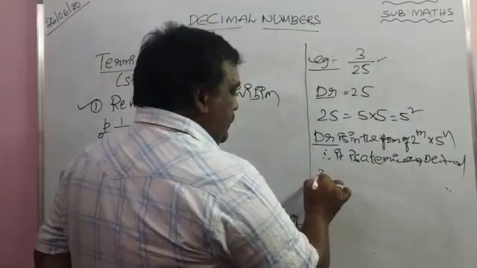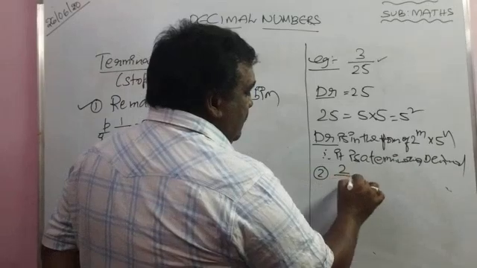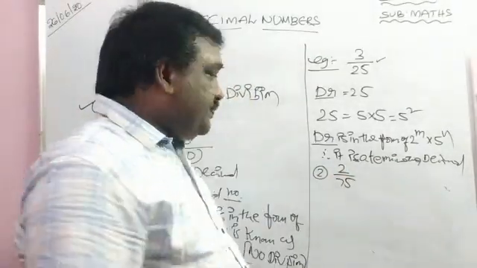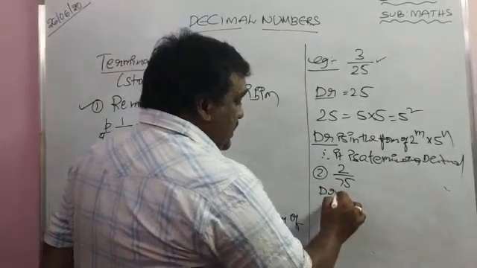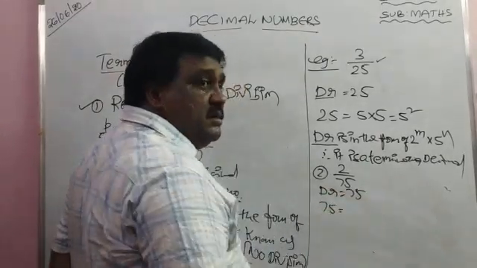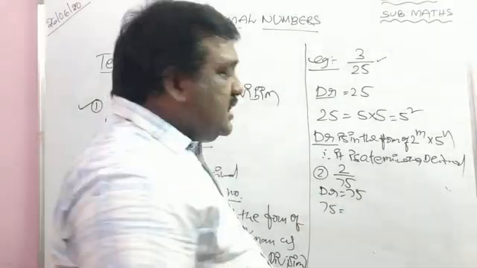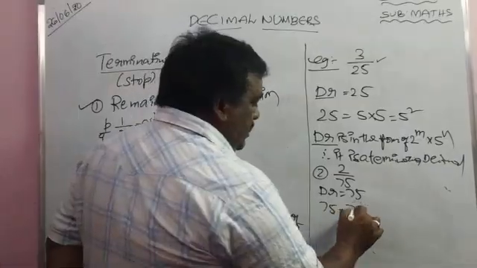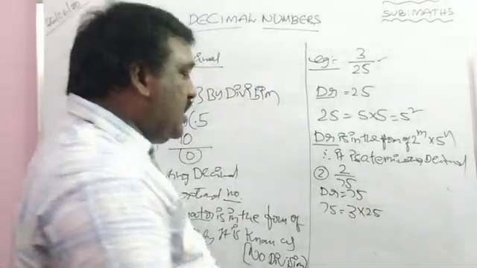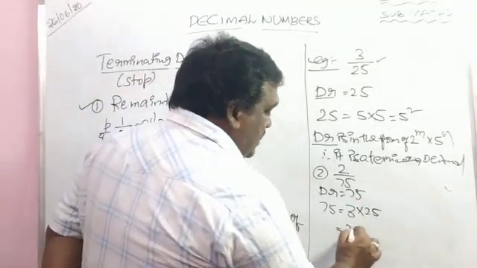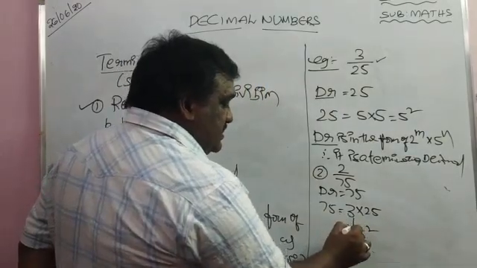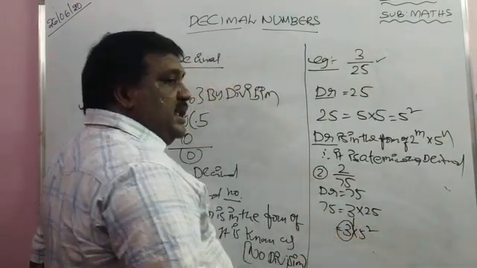Second example, 2 by 75. Denominator 75. Tell me how to write 75. Let us start with the 3 table: 3 into 25. Then how to write 25? 3 into 5 square. So there is 3 in the denominator.